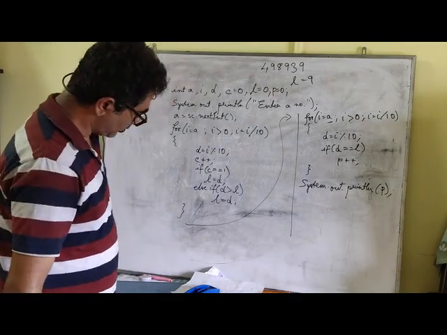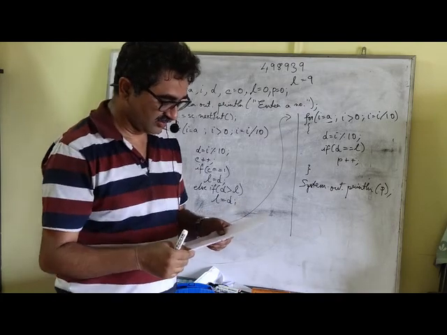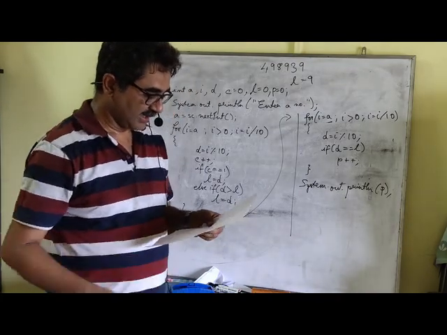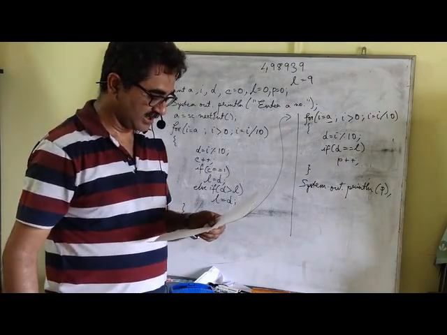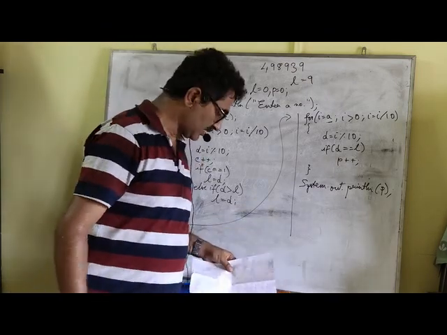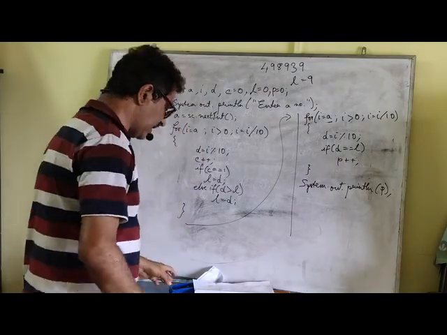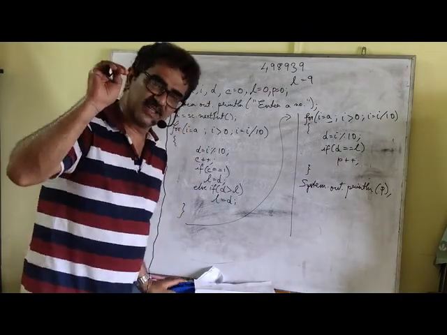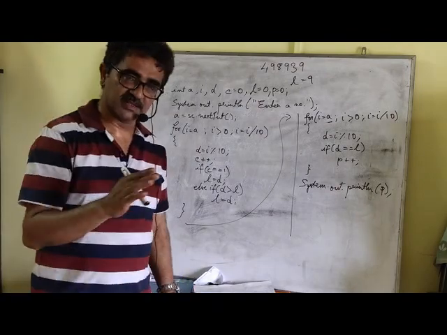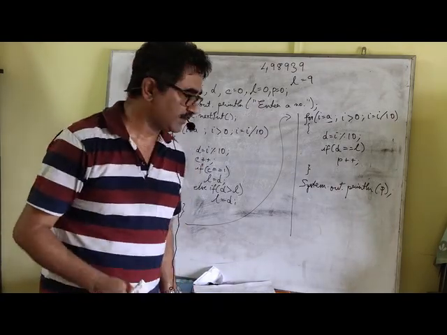Now we'll go for the next question. And what do we have in the next question? We have: input an integer and check whether the sum of its digits is a prime number or not. Now, this is very simple. First we are going to find the sum of its digits. After finding the sum of its digits, most of you have done this correctly, we are going to check whether that sum is a prime number or not.